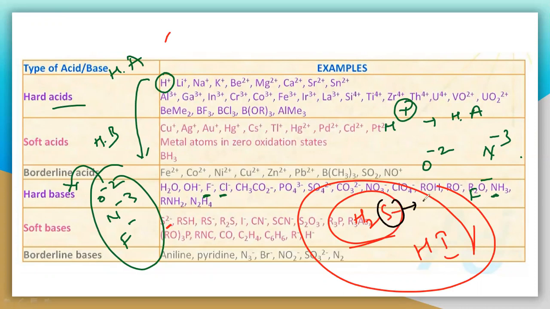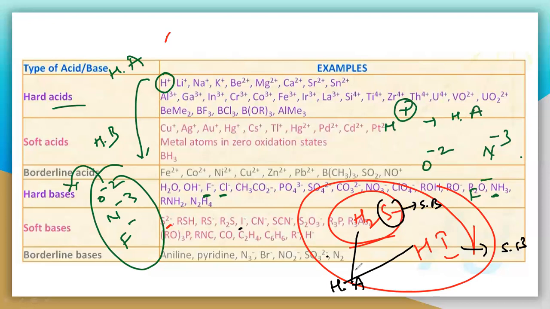And the iodine is also a soft base. And this hydrogen is a hard acid. A hard acid does not combine with a soft base. So H2S and HI do not form that much stable compound by making hydrogen bonding.